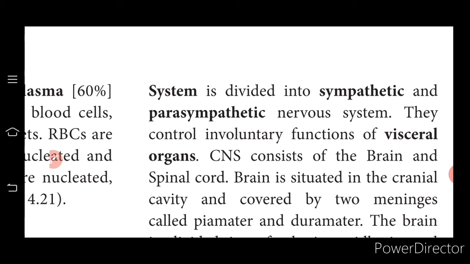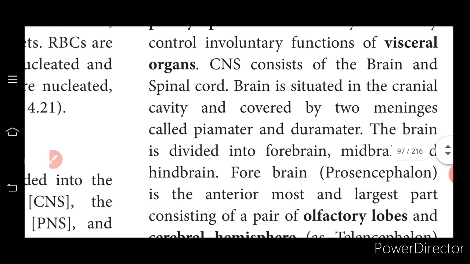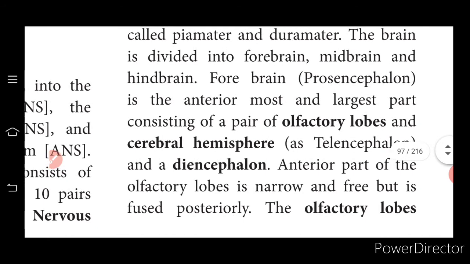CNS, central nervous system, consists of the brain and spinal cord, and the brain is situated inside the cranial cavity and it is covered by two meninges. So meninges are the coverings of the brain, that is the membrane. They are called pia mater and dura mater. The brain is divided into forebrain, midbrain and hindbrain. Forebrain is the anterior-most and the largest part, consisting of a pair of olfactory lobes and cerebral hemispheres.